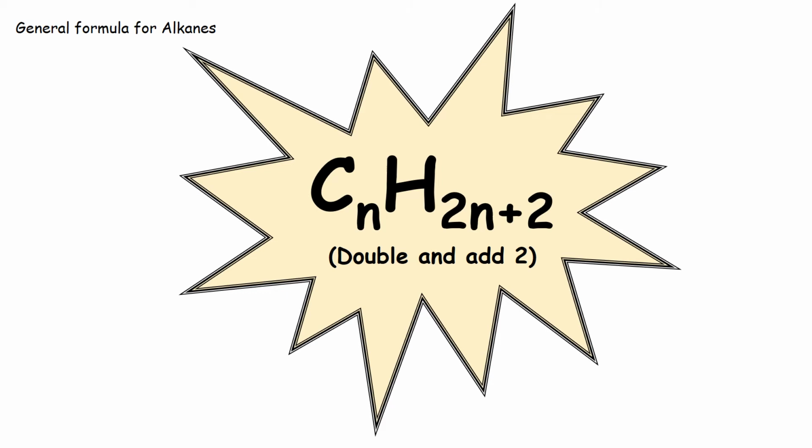Okay, so here it is. The general formula for alkanes is CnH2n+2. So if you substitute n for any number, let's say 100, you had 100 carbons, your number of hydrogen atoms would be 2 times n, so 2 times 100, 200, plus 2. So the formula for an alkane with 100 carbon atoms would be C100H202.